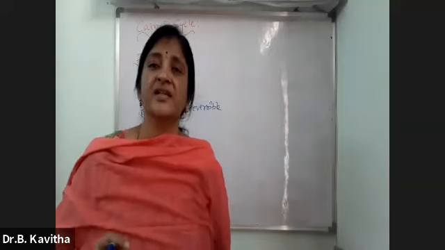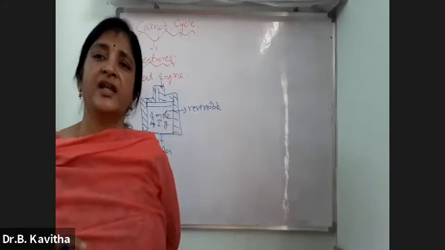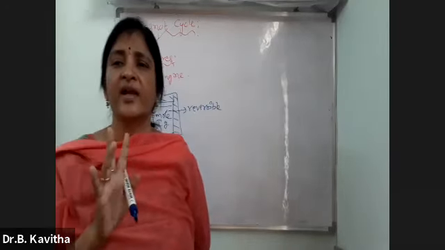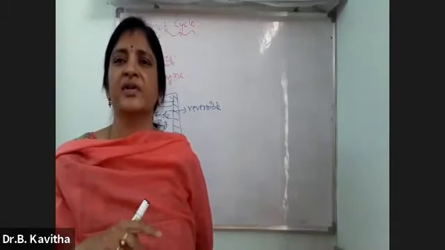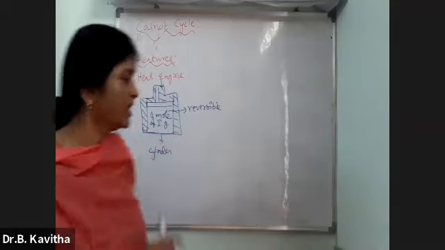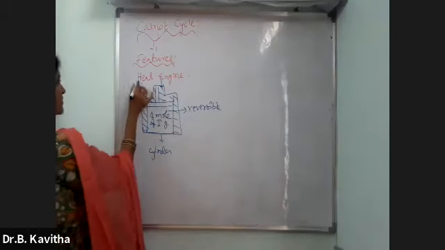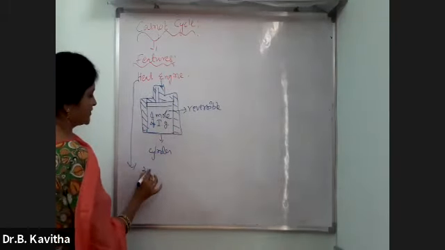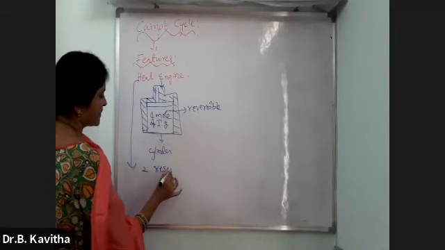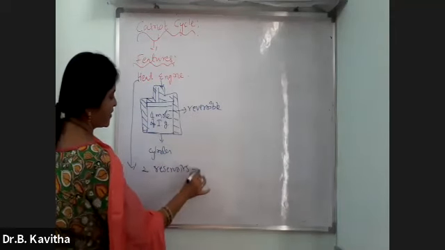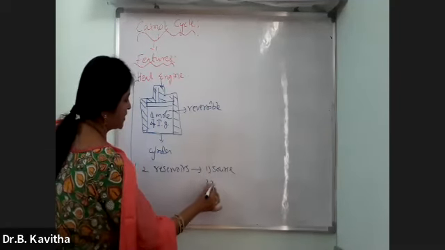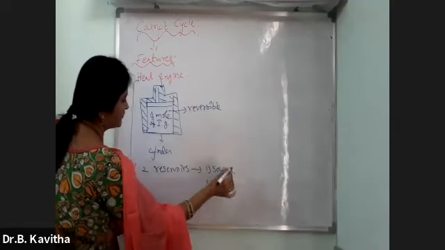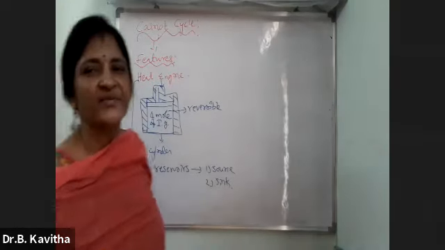And the third one is this heat engine. Generally, any heat engine consists of two reservoirs. One is the high temperature source, and the second one is the low temperature reservoir, that is the sink. Even this heat engine consists of two reservoirs. One is a source and the second one is a sink.